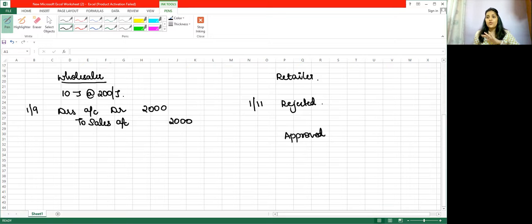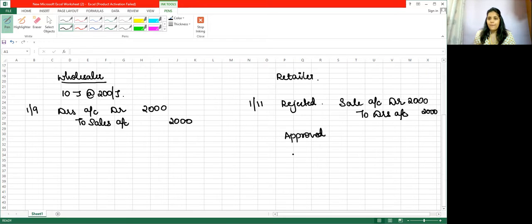Okay. If the goods are rejected, can I say I've already passed an entry for sale of goods? So what will we do? We will reverse. So the journal entry will be sale account debit to debtors account 2000.